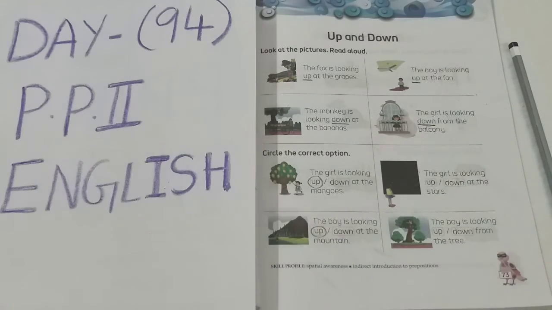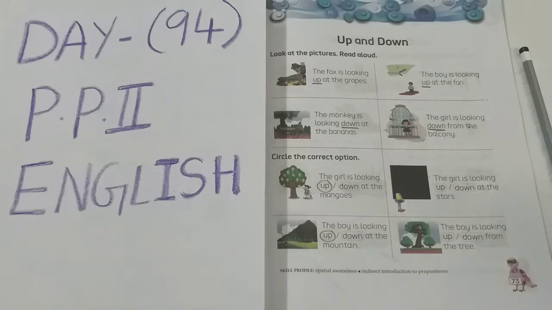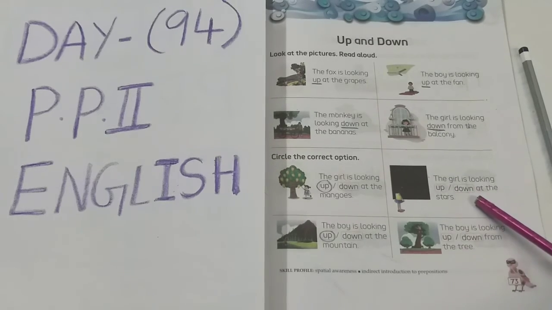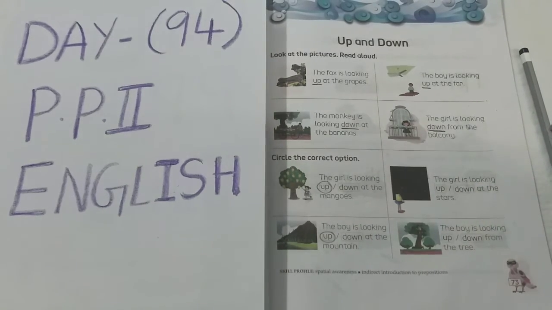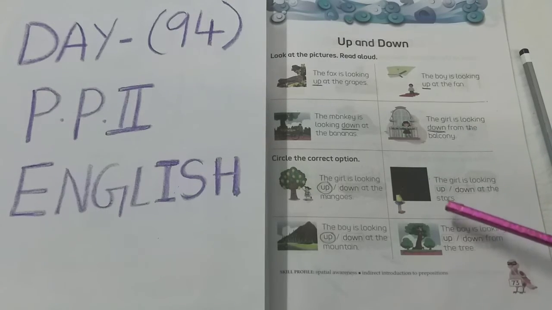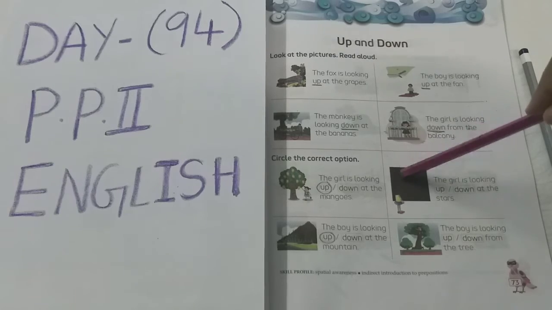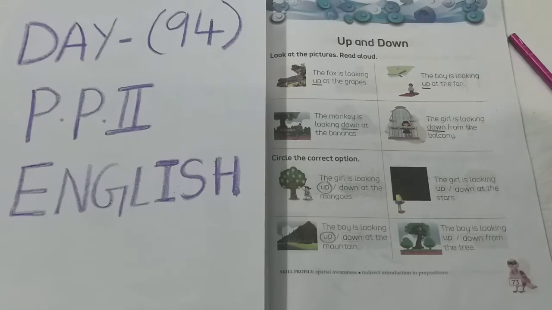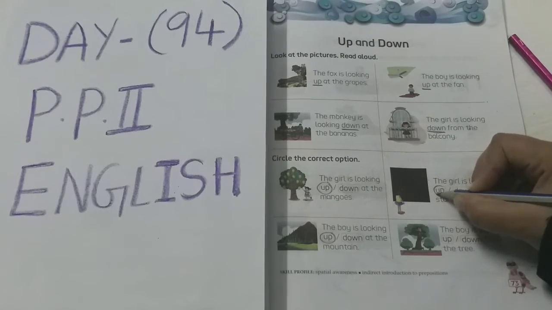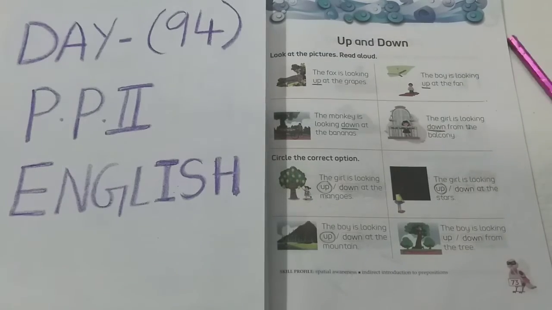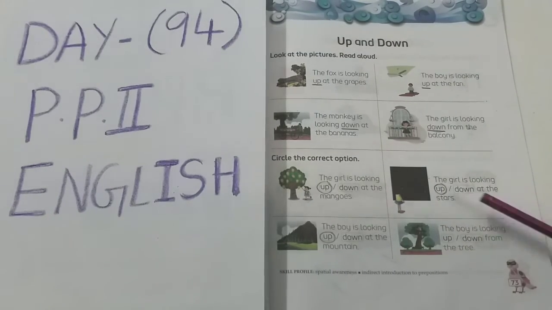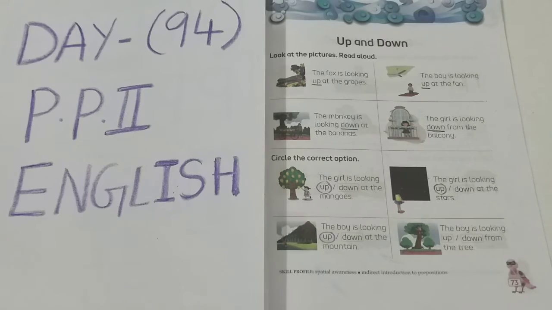So children, where are the stars? The stars will be down or up in the sky? The stars are up. So the girl is looking up at the stars. UP, up is the correct option here. The girl is looking up at the stars.